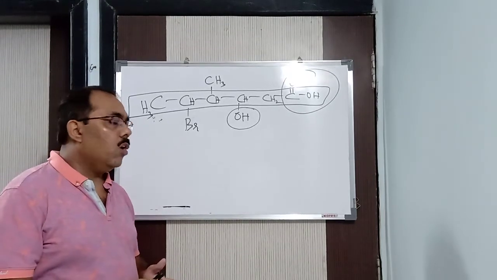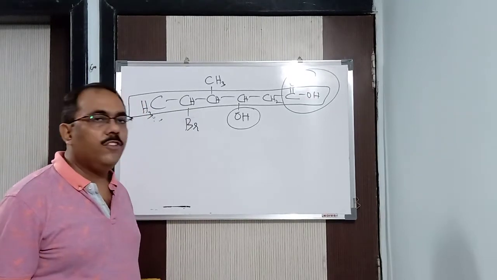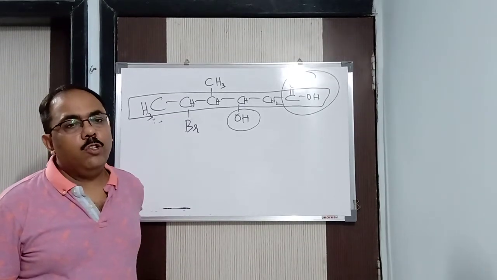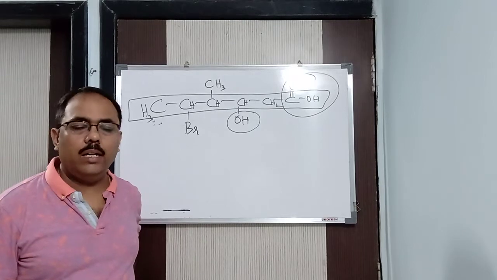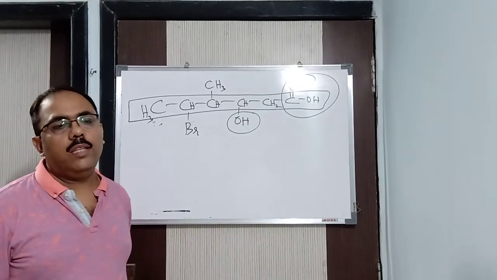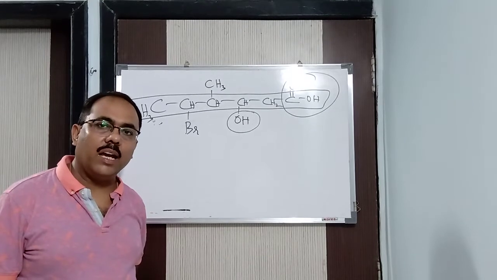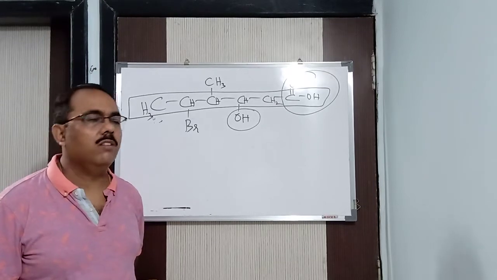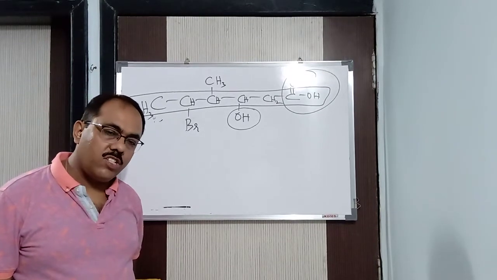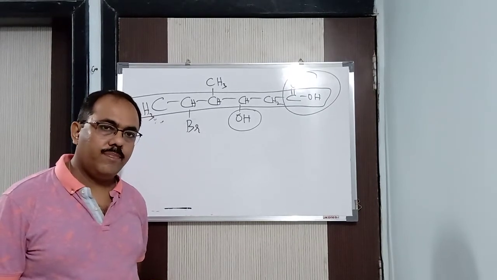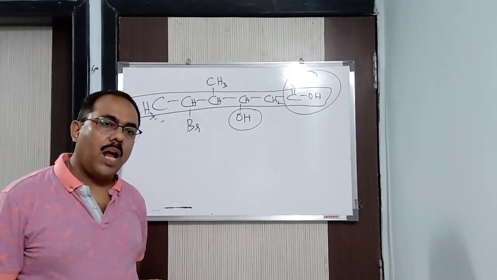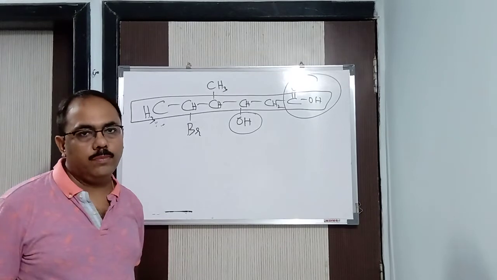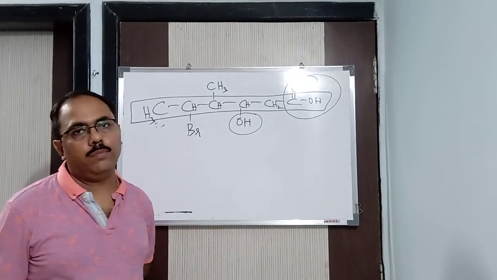If two or more functional groups of different kind are present in a given compound, then one is a primary functional group and the other is a secondary functional group. The primary functional group forms the secondary suffix; in bracket you write functional group.